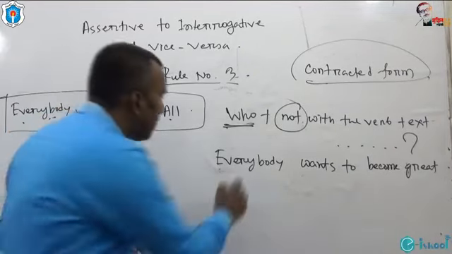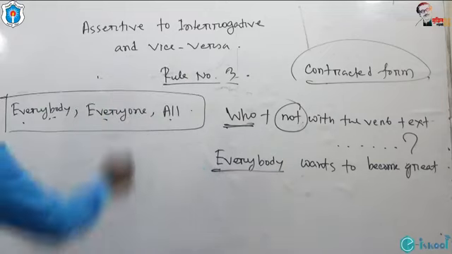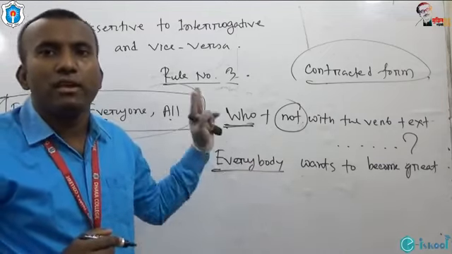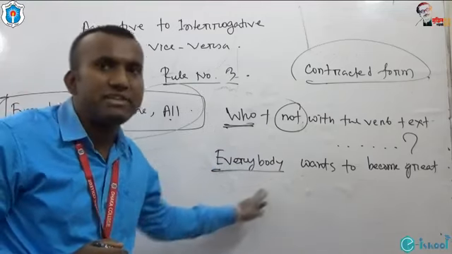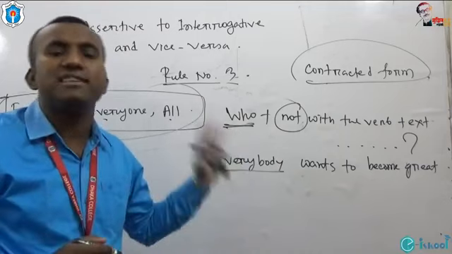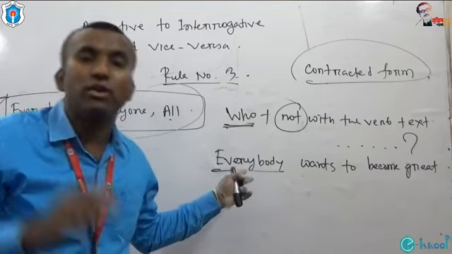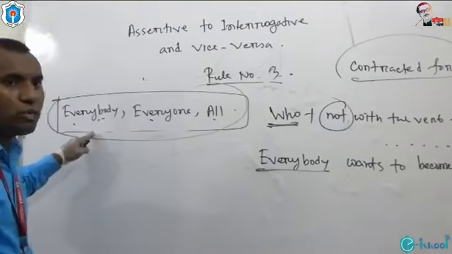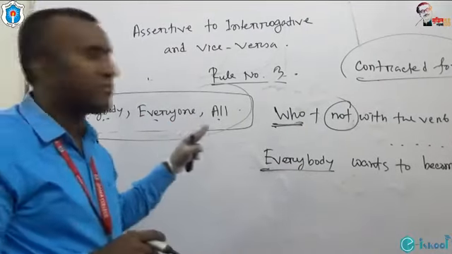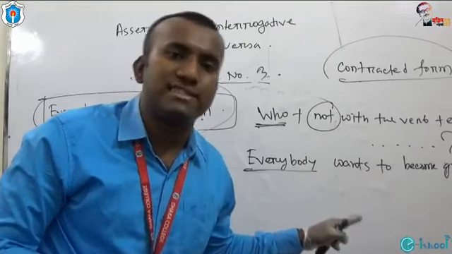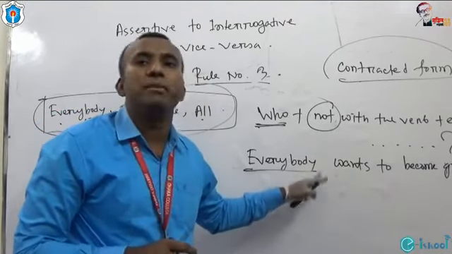The subject is everybody. I think rule number 3 can be applicable here. What is our rule? If these 3 words are used as the subjects of assertive sentences, this rule can be implemented.